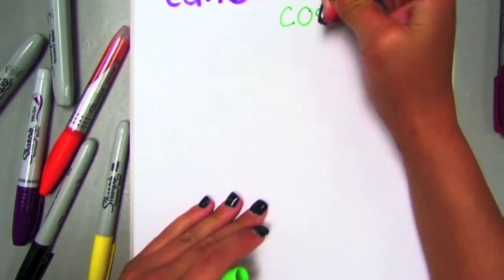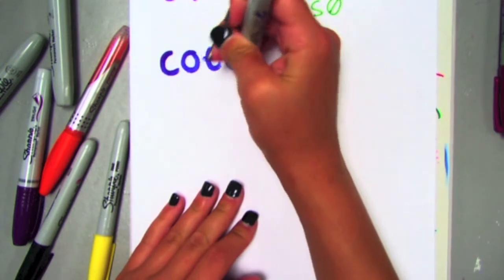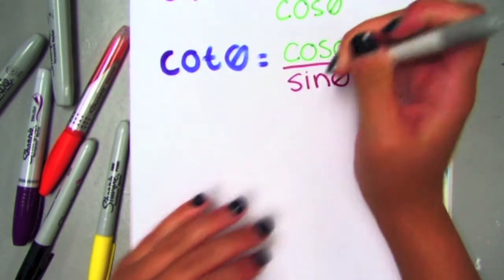The quotient identities are tan theta equals sine theta over cosine theta. Cotangent theta equals cosine theta over sine theta.